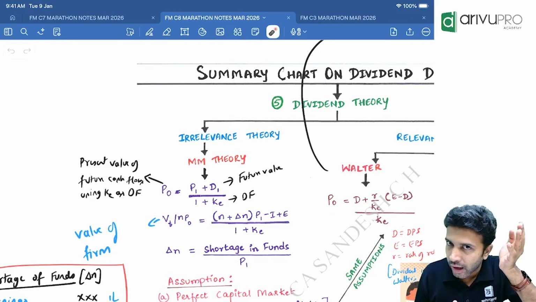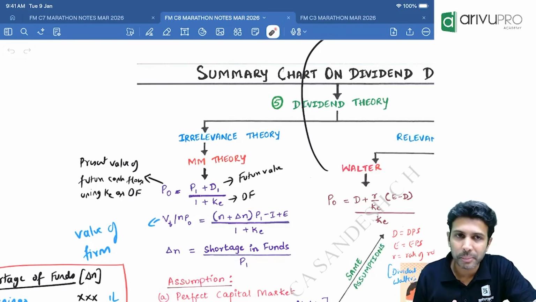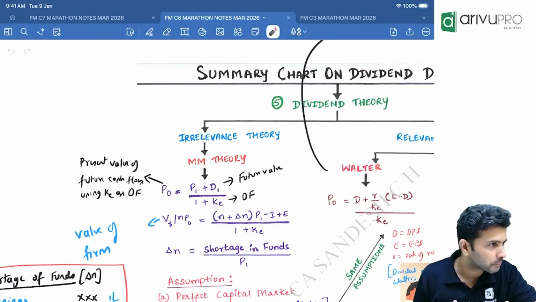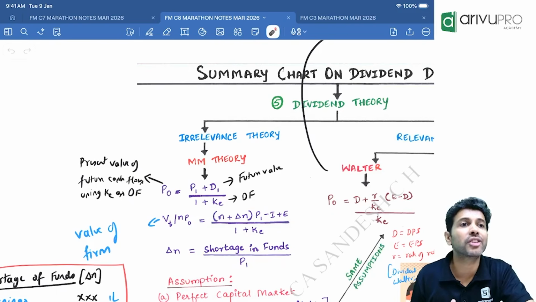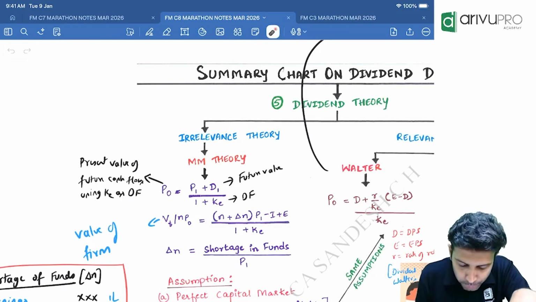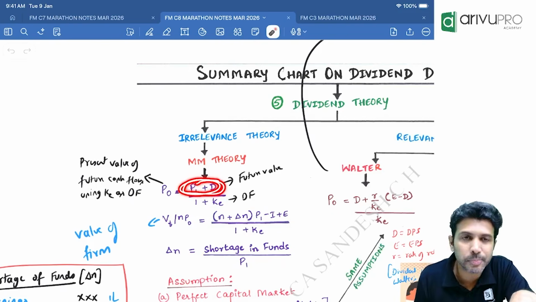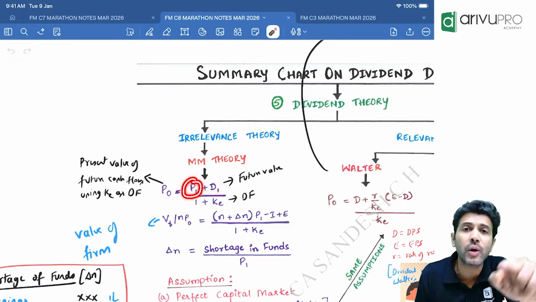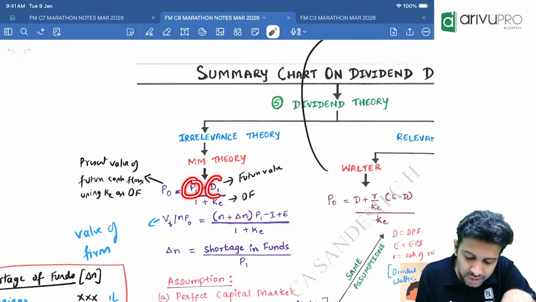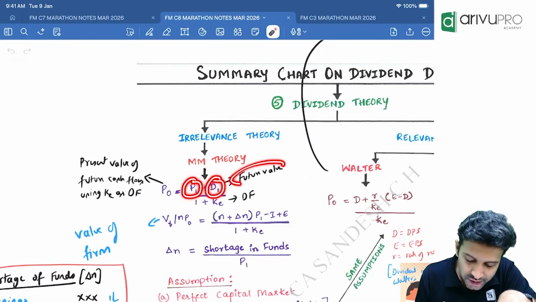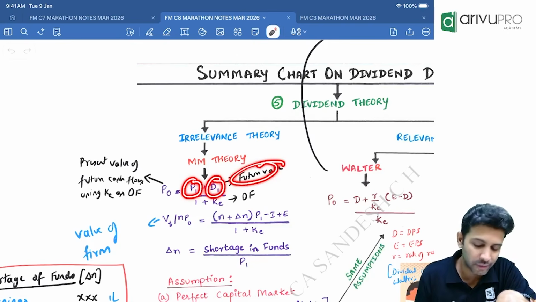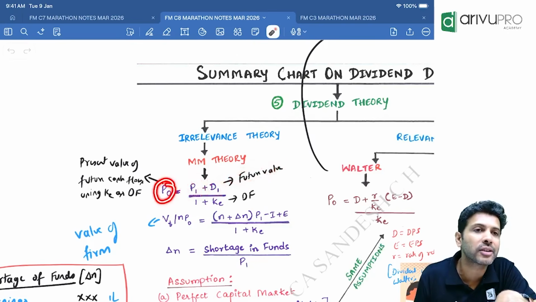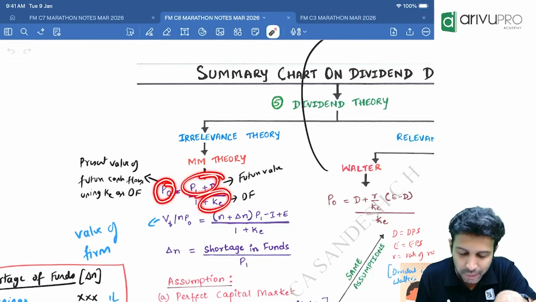As if you are an equity investor in one company, you may get some dividend in future, and by selling the shares you may get some money also. So you take P1 plus D1. But is this P1 the price of the share now or after 1 year? Is this the dividend now or after 1 year? These two are what value? Future value. But we are finding the current market price of the share, so take the future value and multiply by the discount factor.